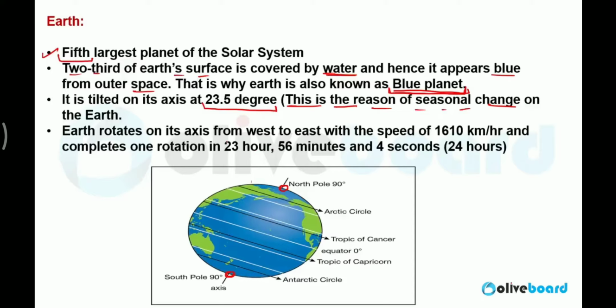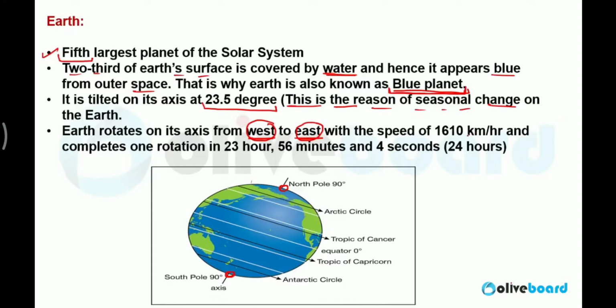Earth rotates on its axis from west to east. Understand? From west to east, in the opposite direction. That is why we say the sun rises from east and sets in the west. But actually the sun does not rise nor set. But because Earth is rotating on its axis from west to east, that is why we say the sun rises from east. Understand my point?